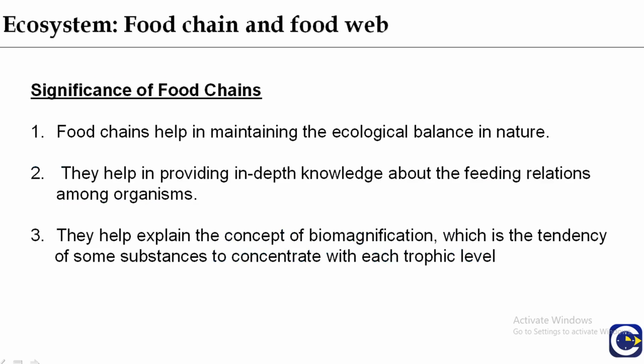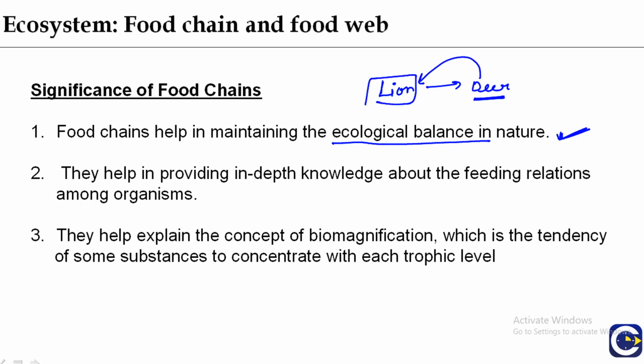So what is the significance of the food chain? Food chains help in maintaining the ecological balance in nature. Very important. In a forest, you cannot imagine what the number of deer in a tropical rainforest would be if there were no lions. Because deer are eaten by lions, the presence of lions is very important. So food chains help in maintaining the ecological balance in nature.